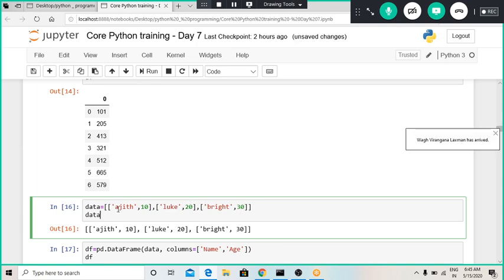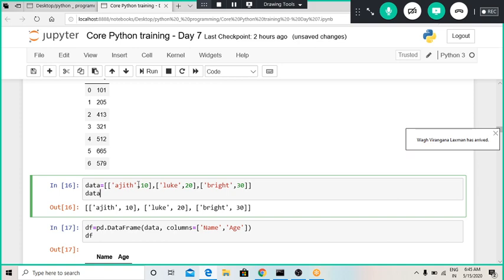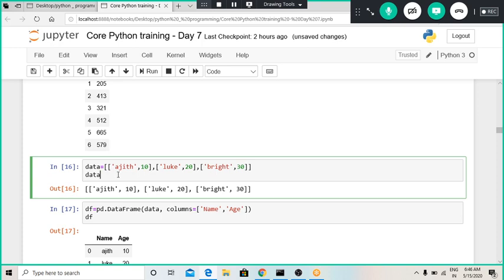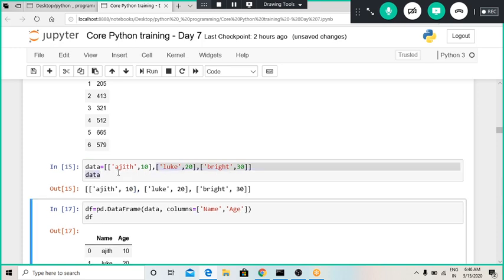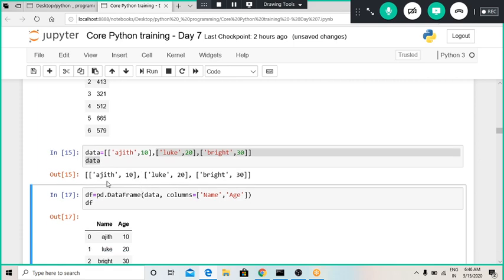In the first item there are two entities: this is also a list, which has Ajit as one entity and 10 as its value, which can be his age or whatever we define. In the second item, the first entry is name and the second is age. So this is a different list that I have defined, and now I want to form a data frame from this list.